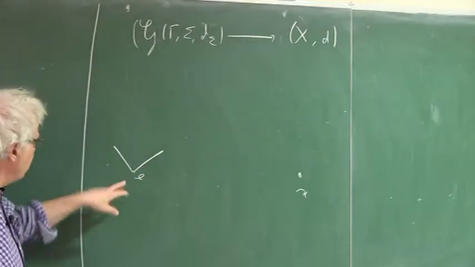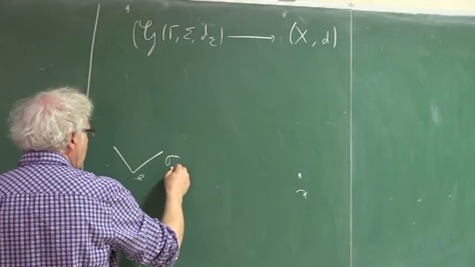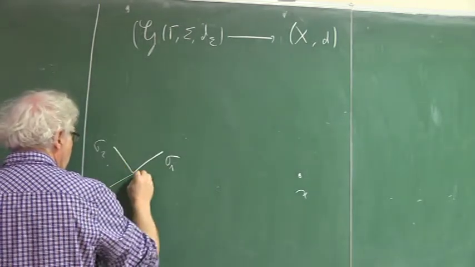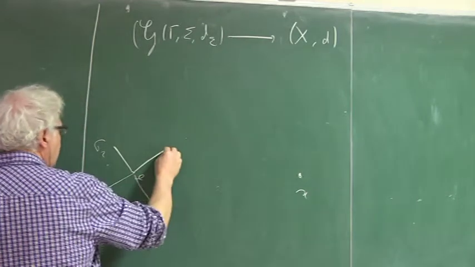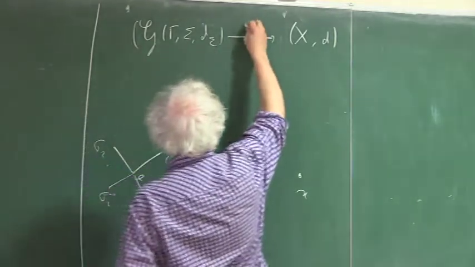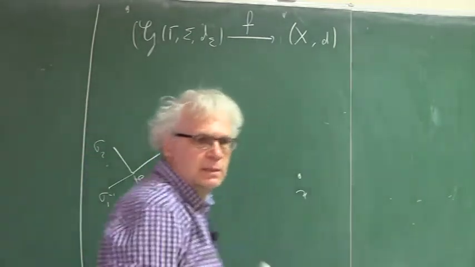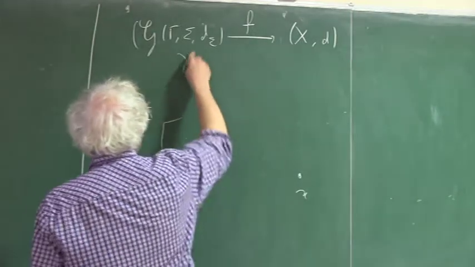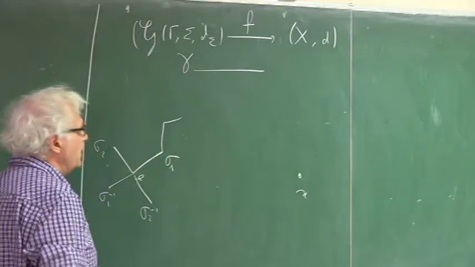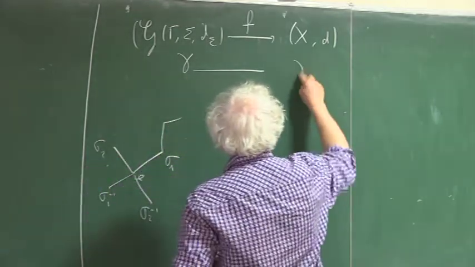The Cayley graph has the neutral element as a vertex, and around it you have generators, sigma 1, sigma 2, sigma 1 minus 1, sigma 2 minus 1, etc. And I will define a continuous map F between the Cayley graph of gamma and the space X in such a way. So you have chosen a base point x, and the construction won't depend on this choice, but I choose one, and I send gamma to gamma x.